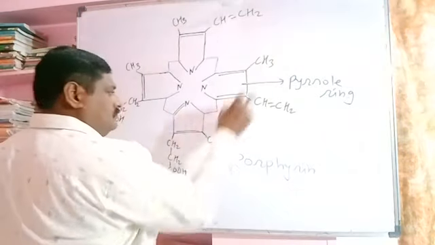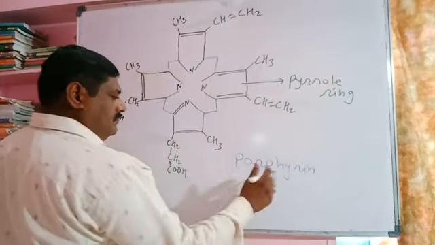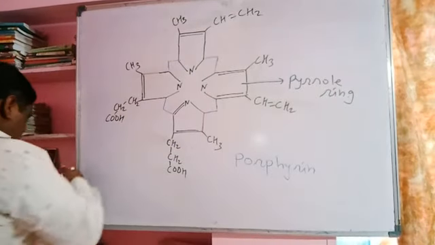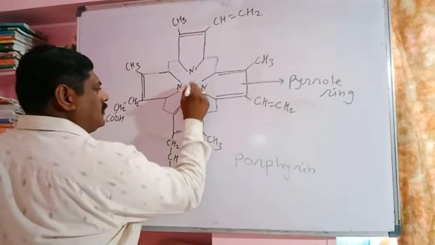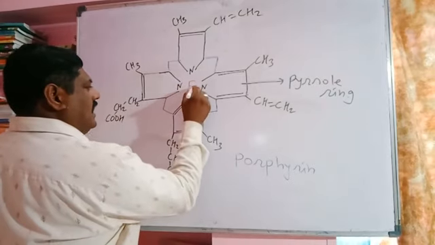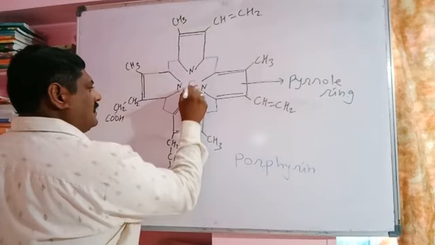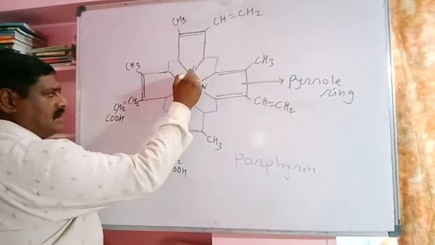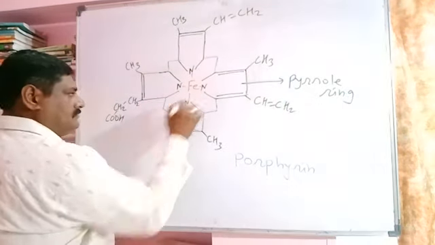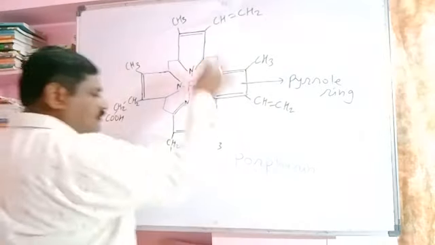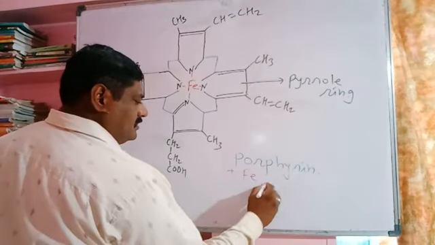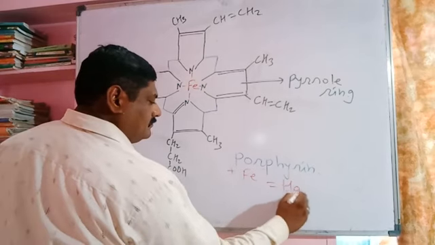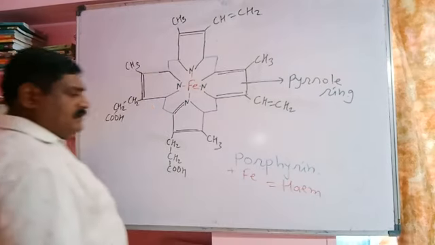In these 4 pyrrole molecules forming the porphyrin, the central position is occupied by iron, Fe, attached with the nitrogen here. Together, the structure with porphyrin and iron is called heme.